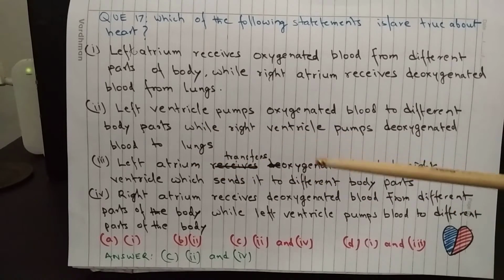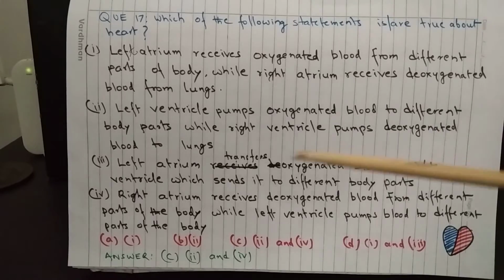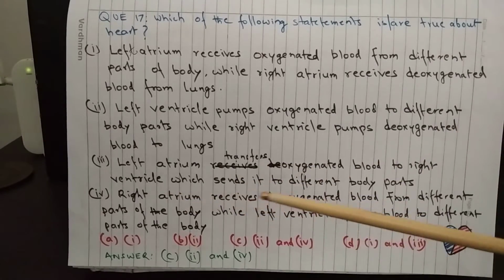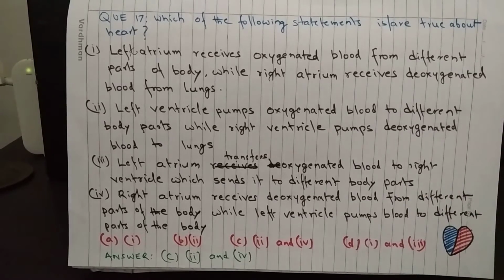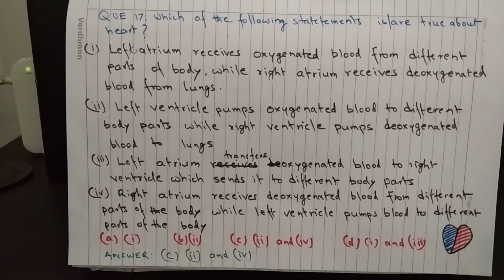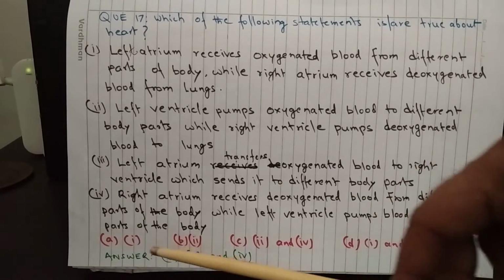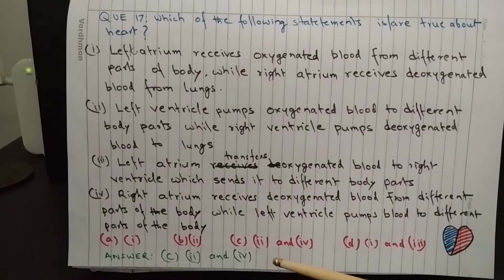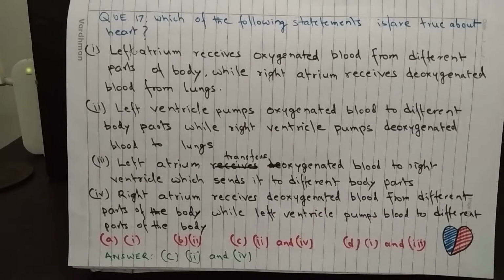Left atrium transfers oxygenated blood to right ventricle, which sends it to different body parts. And number 4 is right atrium receives deoxygenated blood from different parts of the body, while left ventricle pumps blood to different parts of the body. Options are A 1, B 2, C 2 and 4, and D 1 and 3. And the answer is C, 2 and 4.